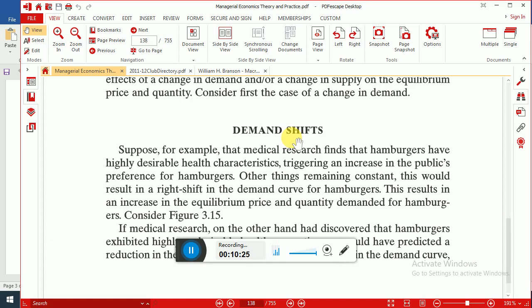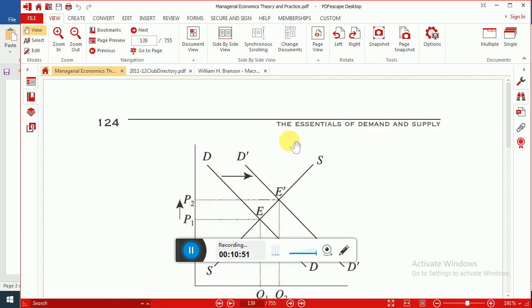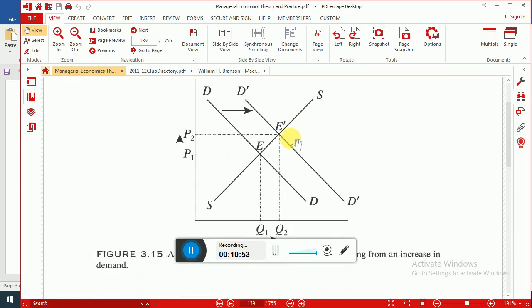When quantity demanded increases due to any other factor, not due to own price, this is known as increase in demand, and as a result of increase in demand, demand curve shifts rightward. So what happens when demand curve shifts leftward or rightward? This situation is shown in figure 3.15.